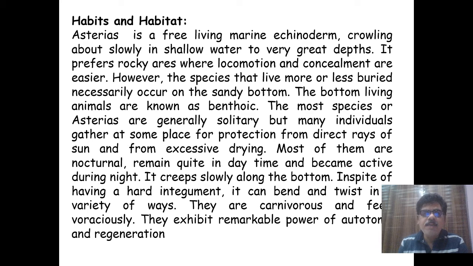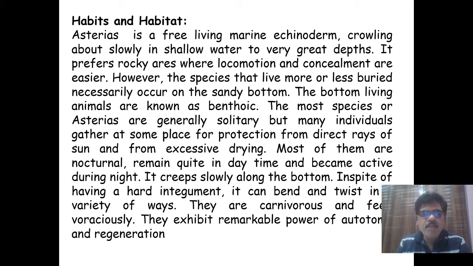Then what is the habit and habitat of this Asterias? Asterias is a free-living marine echinoderm, crawling slowly in shallow water to very great depths. It prefers rocky areas where locomotion and concealment are easier, where they can conceal themselves from enemies. However, the species that live more or less buried necessarily occur on the sandy bottom.